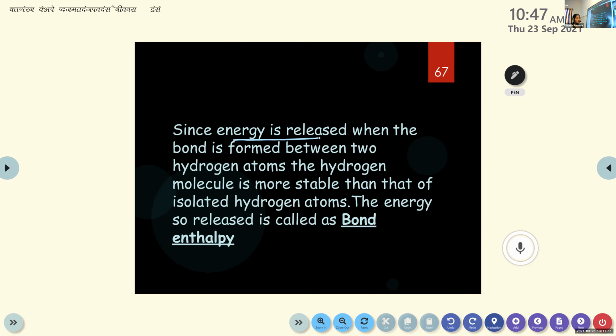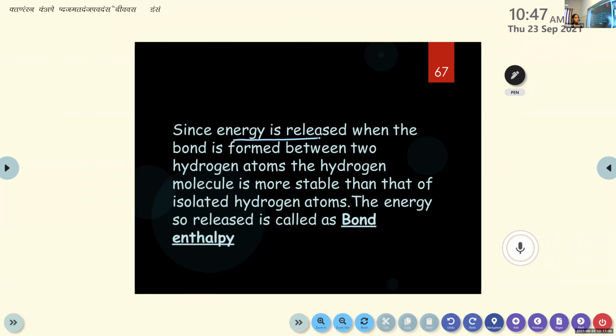So in this case, the hydrogen molecule is formed from two hydrogen atoms, right? Since energy is released when the bond is formed between two hydrogen atoms, the hydrogen molecule is more stable than isolated two hydrogen atoms. So the energy so released is called bond enthalpy. That's the minimum amount of energy.